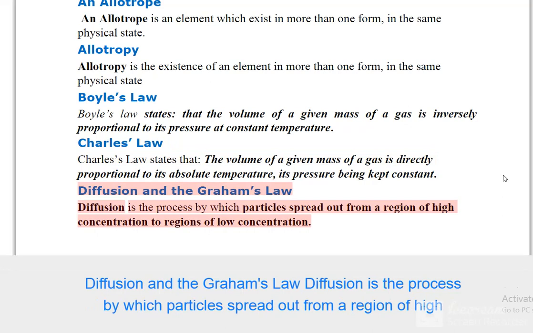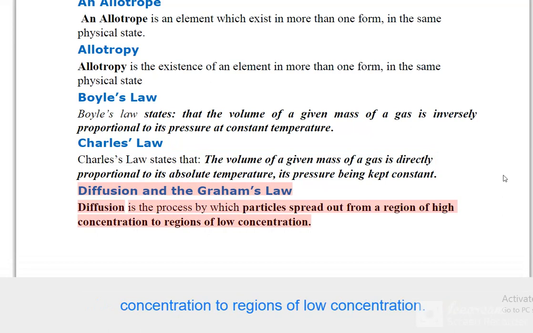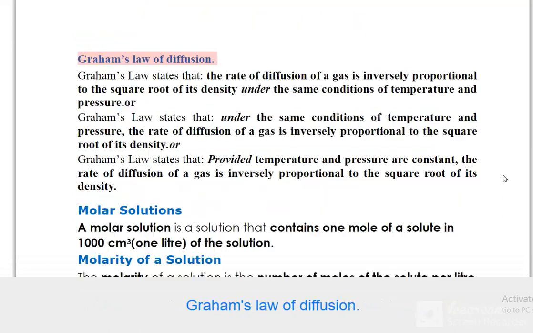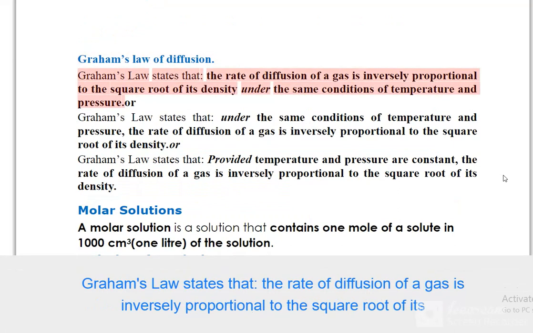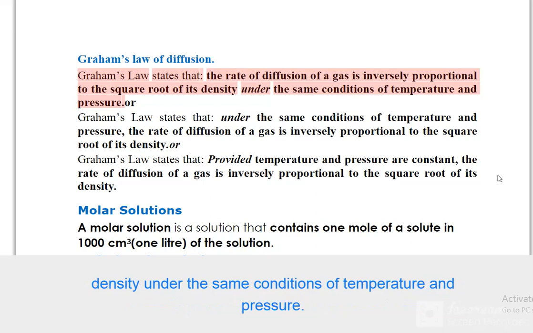Diffusion and Graham's law. Diffusion is the process by which particles spread out from a region of high concentration to regions of low concentration. Graham's law of diffusion. Graham's law states that the rate of diffusion of a gas is inversely proportional to the square root of its density under the same conditions of temperature and pressure.